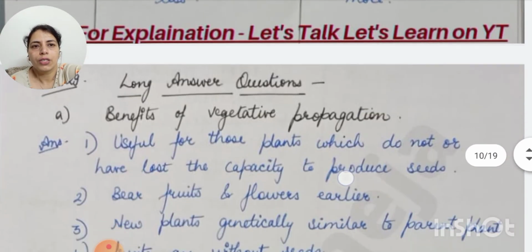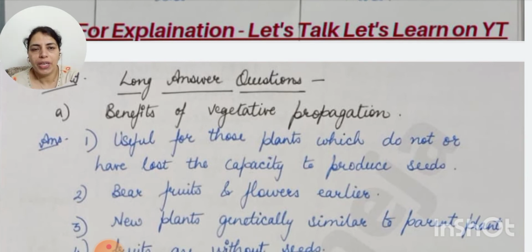Now long answer questions. Benefits of vegetative propagation. It is useful for those plants which do not produce seeds or which have lost the capacity to produce seeds. भी अगर seeds नहीं produce कर रहे तो क्या reproduce भी नहीं कर सकते? No, they can reproduce. And vegetative propagation means they reproduce from the vegetative part of the plant. And what are the vegetative parts? Roots, leaves, stem. Mainly these three parts.